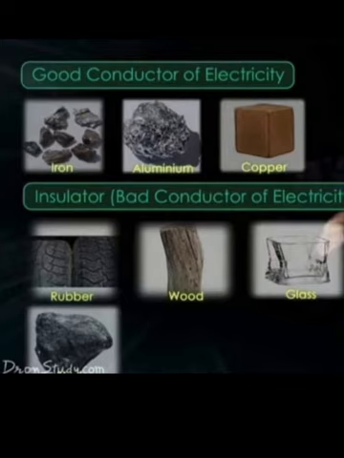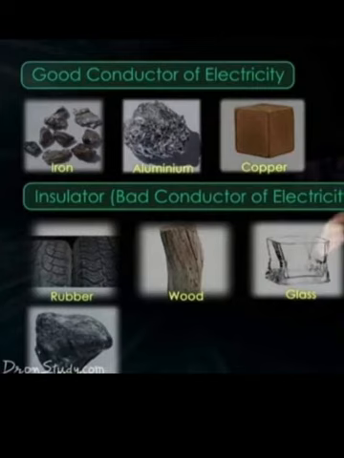Examples of good conductors of electricity are metals. In that metals and non-metals chapter I already told you, almost all metals are good conductors of electricity, right? Non-metals are bad conductors of electricity, so they are insulators, except graphite. All those things we already discussed.